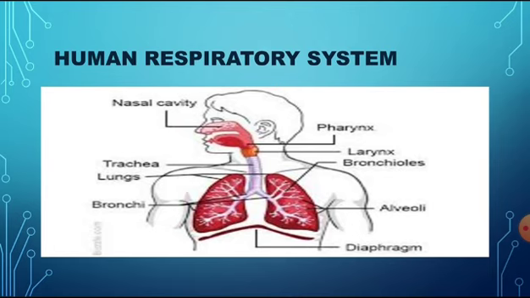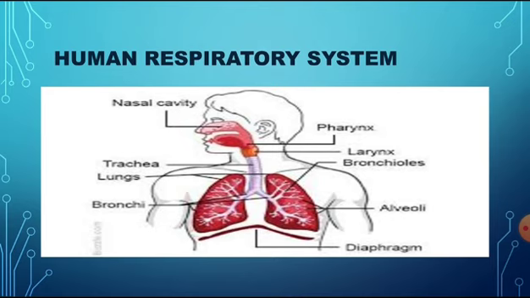Now let us know about the mechanism of respiration. When air enters through the external nostrils into the nasal cavity, the oxygen goes inside the trachea, from the trachea to the bronchi, to the bronchioles, and here alveoli are present, so the oxygen gets taken by the blood to the other cells.